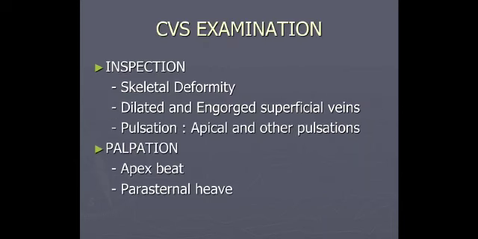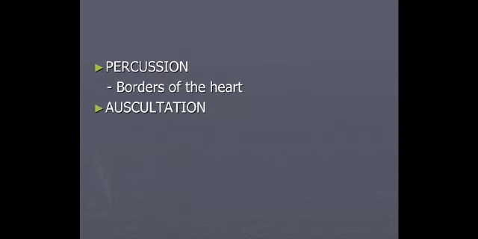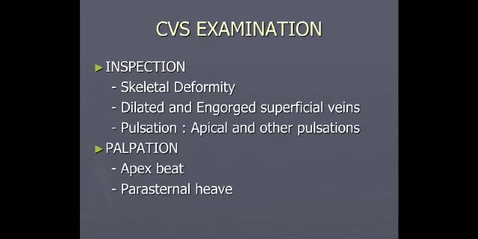So the next one is, we go to the local examination. After knowing the general examination and having recorded the pulse, BP and JVP, the local examination is done with 4 readings. Particularly the examination of the precordium, the anterior aspect of the heart is called as precordium. The process of examination of precordium consists of inspection, palpation, percussion and auscultation.